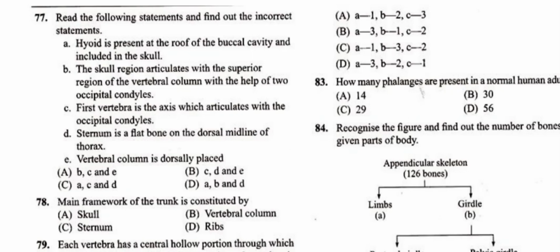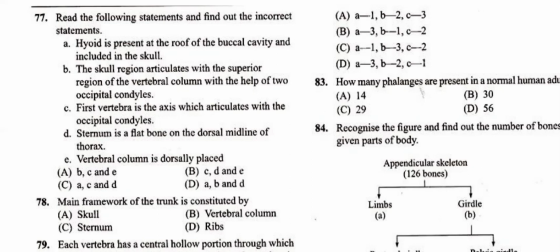It is wrong, students. Sternum is a flat bone, right? But it is present on the ventral midline of the thorax, not on the dorsal side. On the dorsal side we have the vertebral column, whereas on the ventral side we have the sternum. D is wrong here because it is telling dorsal midline.